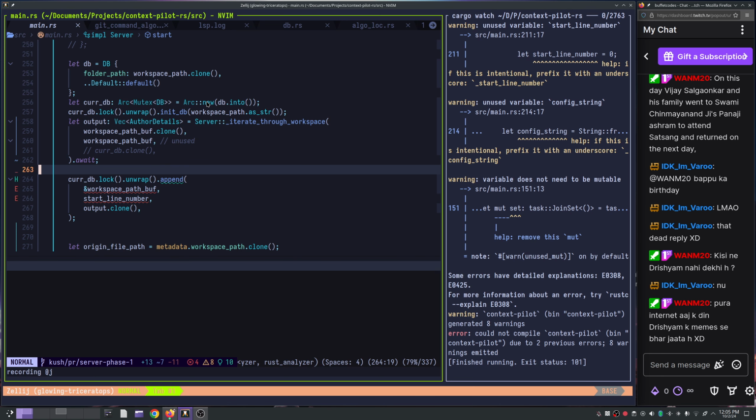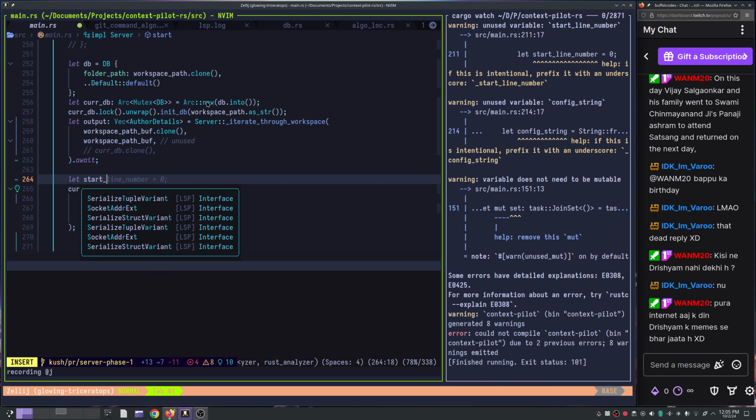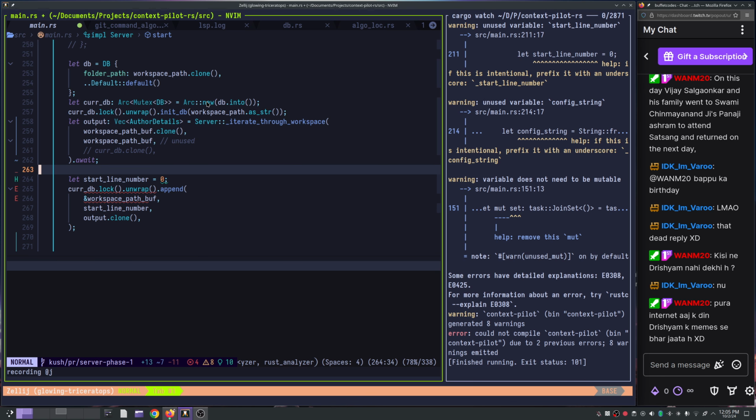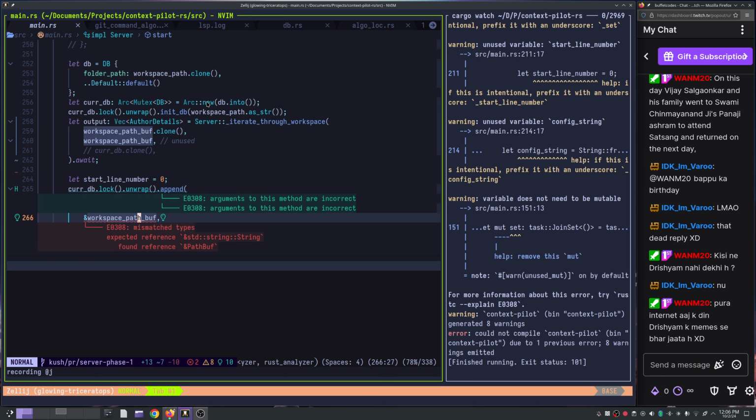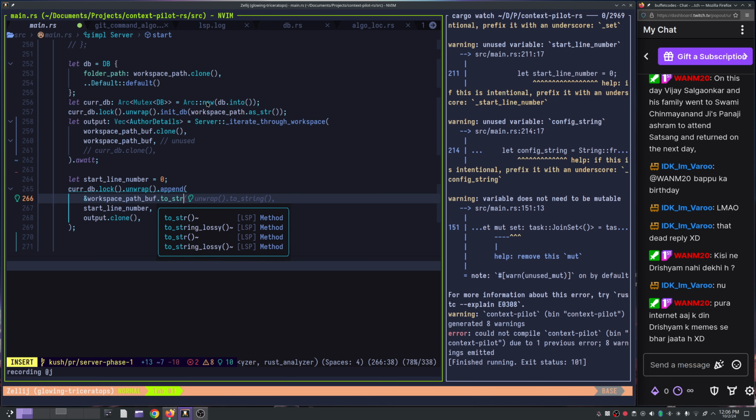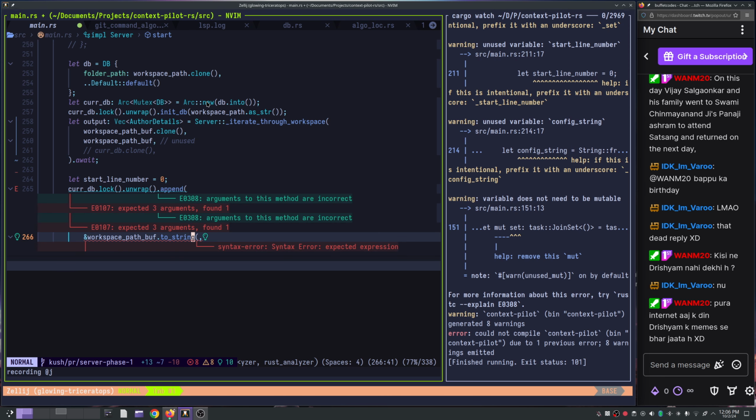Start line number is interesting because that I should be getting from here only, right? So start line number will be just, I think so, 0, because of course you would want to do that. Workspace path buff, you expected, okay,